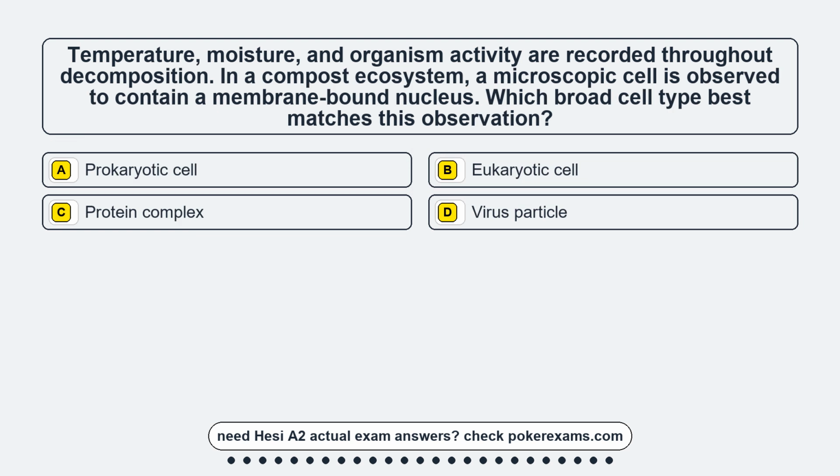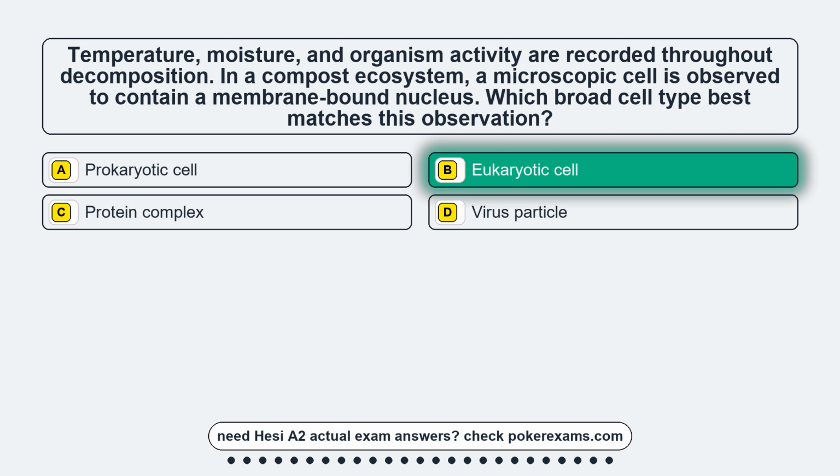Question 18. Temperature, moisture, and organism activity are recorded throughout decomposition. In a compost ecosystem, a microscopic cell is observed to contain a membrane-bound nucleus. Which broad cell type best matches this observation? Option A, prokaryotic cell. Option B, eukaryotic cell. Option C, protein complex. Option D, virus particle.